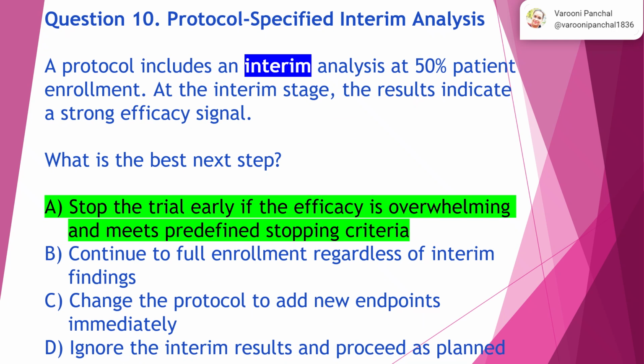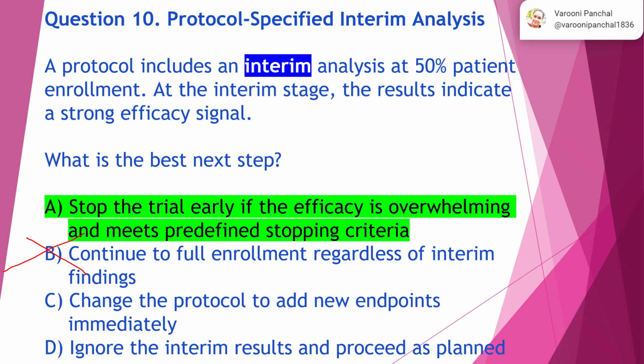Question 10. Protocol-specified interim analysis. A protocol includes an interim analysis at 50% patient enrollment. At the interim stage, the results indicate a strong efficacy signal. What is the best next step? Option B, continue to full enrollment regardless of interim findings. No. Whether to continue or discontinue is based on the interim analysis, right? That is why it is conducted. So you cannot just continue regardless of the interim findings.